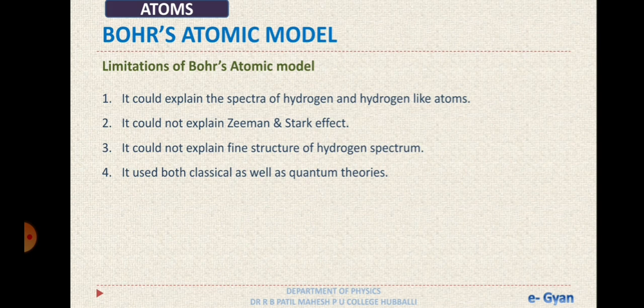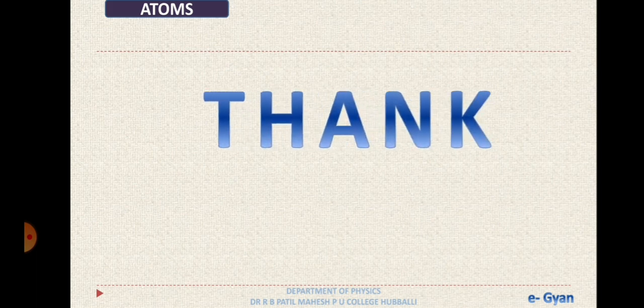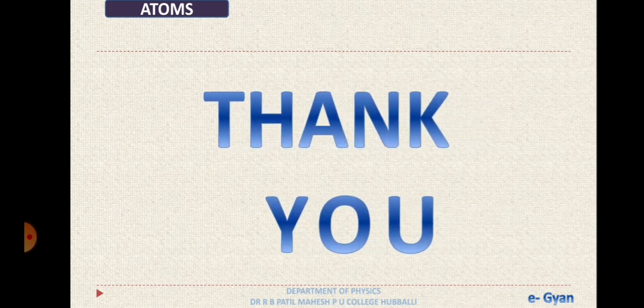You cannot say this will happen and this may happen together, but Bohr did it. It failed in explaining the bonding of atoms to form molecules. And Bohr's atomic model could not support the wave nature of electron. It considered the electron to be a particle. With this, we conclude the discussion. Thank you.